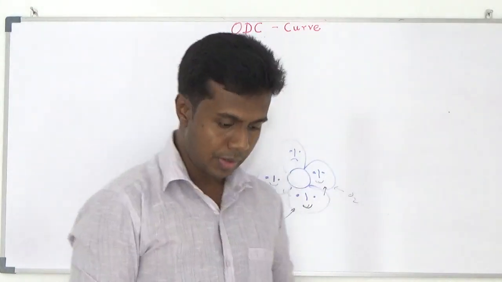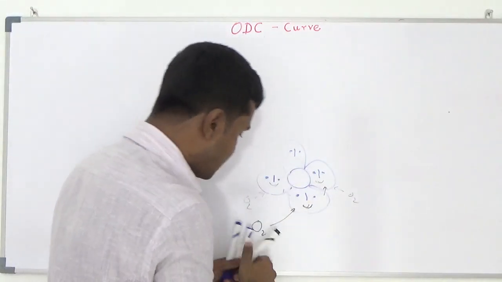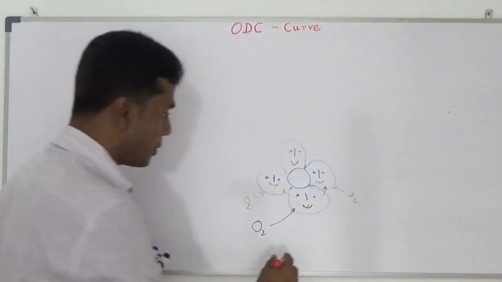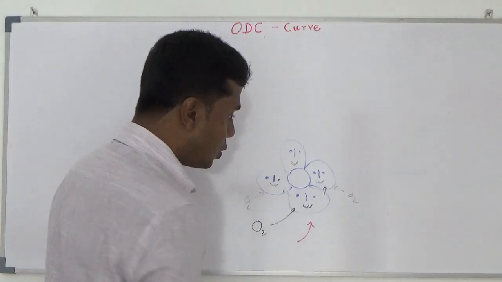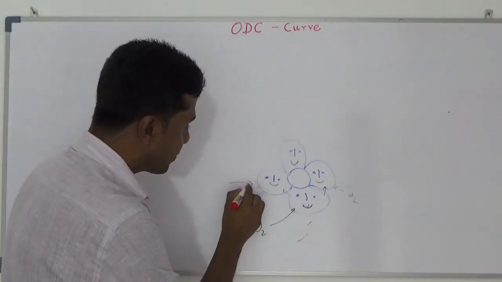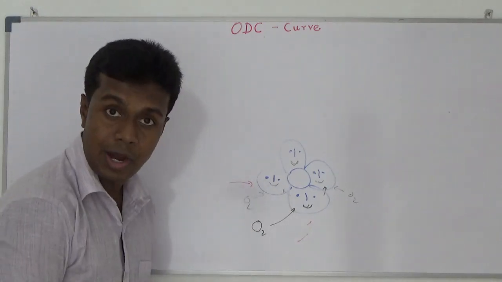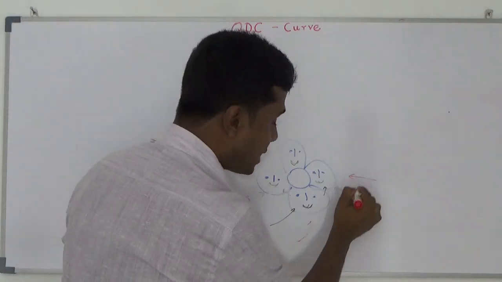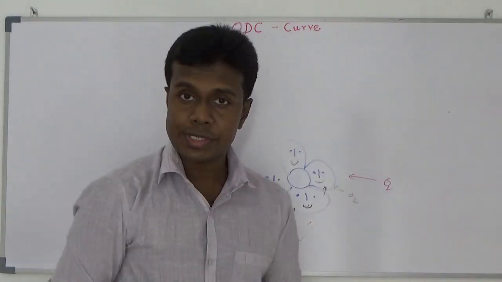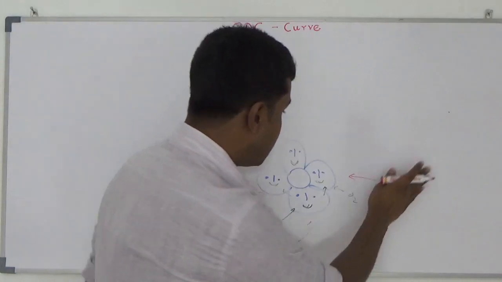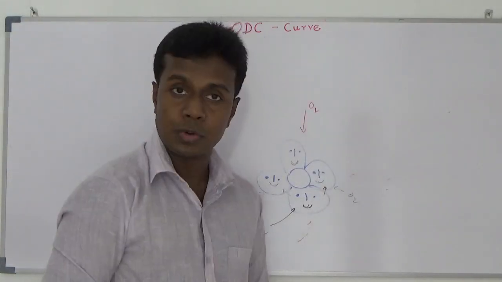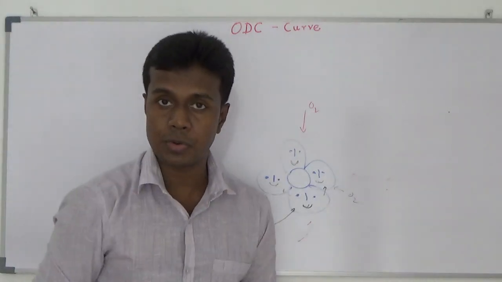I will tell you why. Now this one is also happy to accept the oxygen, and this one also. But the oxygen comes from here and tries to bind to this molecule. It says this side is houseful, so it goes to this side. This one also says we are houseful. Then it comes from this side. The oxygen molecule comes from this side, and the hemoglobin says we are houseful. Then it comes from this side. We can bind you, this part can bind you.